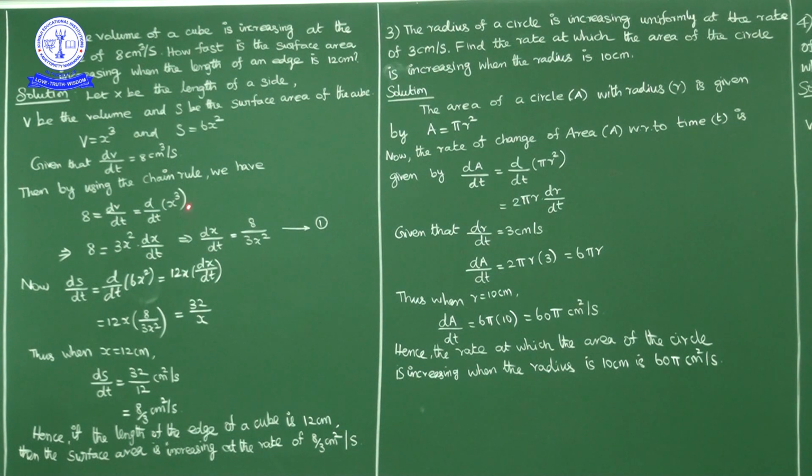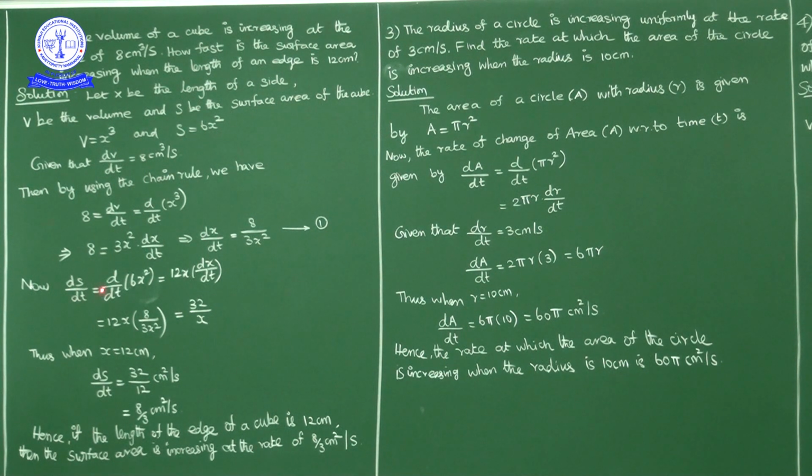Okay, the x cube derivative is 3x square, and the x derivative with respect to t is dx by dt. Write 3x square this side. So dx by dt is equal to 8 by 3x square. Mark this one as 1. Here the question is to find the rate of change in surface area. dS by dt we have to find.